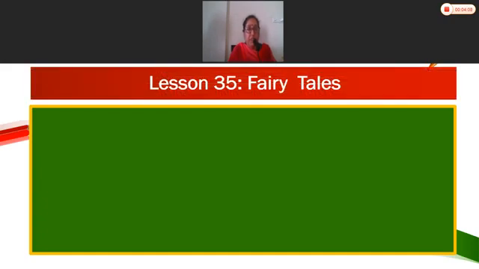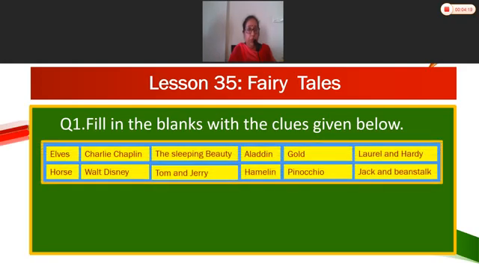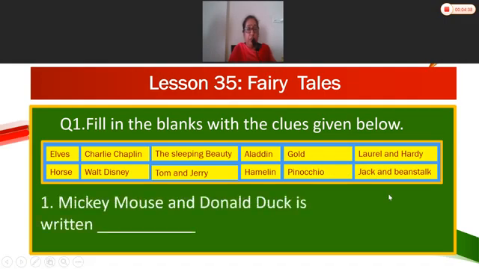Now we'll start with lesson number 35, Fairy Tales. Fill in the blanks with the clues given below. Elves, Charlie Chaplin, The Sleeping Beauty, Aladdin, Gold, Laurel and Hardy, Horse, Walt Disney, Tom and Jerry, Hamelin, Pinocchio, Jack and the Beanstalk. Now we'll start with filling the first blank.